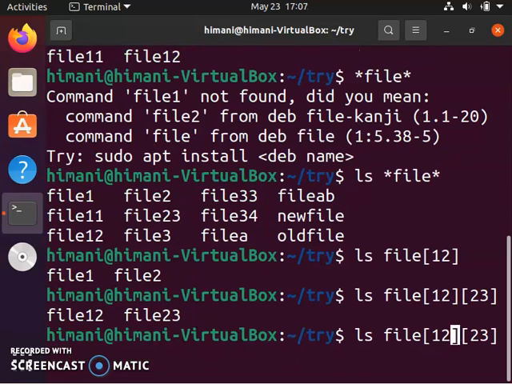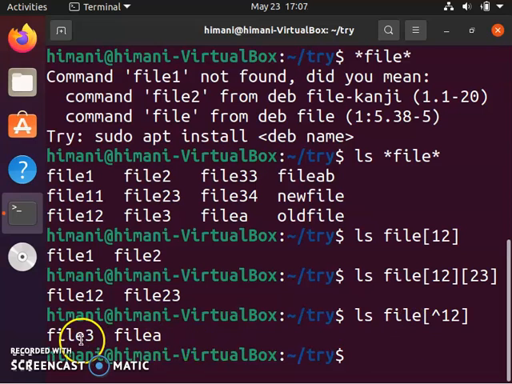And we can use the caret symbol at the beginning of the character class to negate our selection. That means any character other than 1 and 2 will get selected. So we can see here in the output, file3 and fileA are getting selected, and 1 and 2 are not getting selected here.